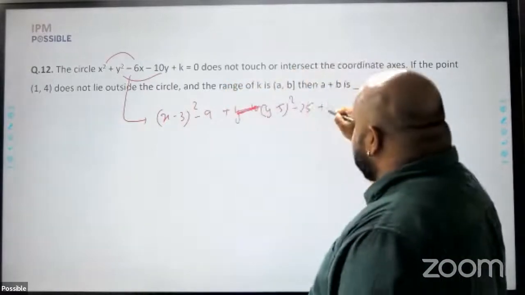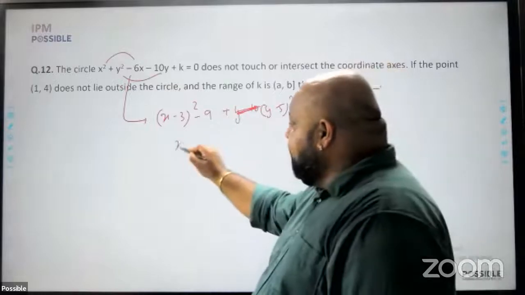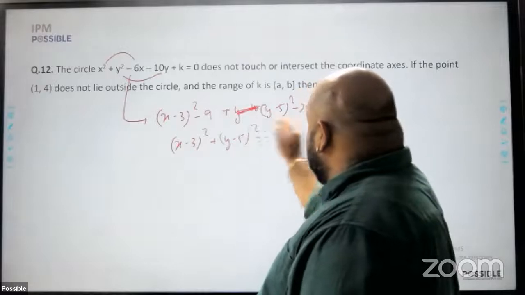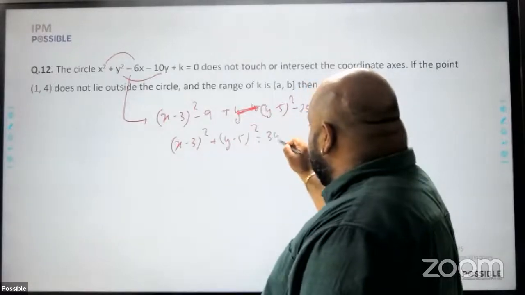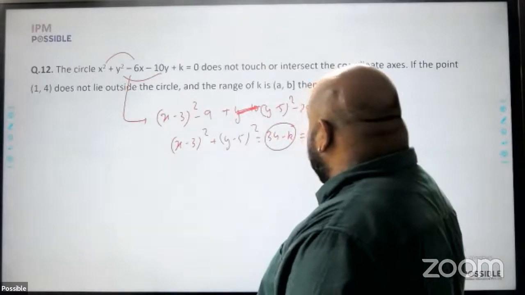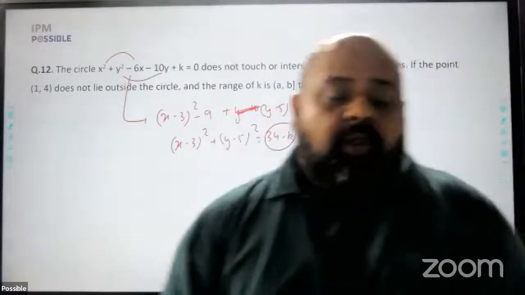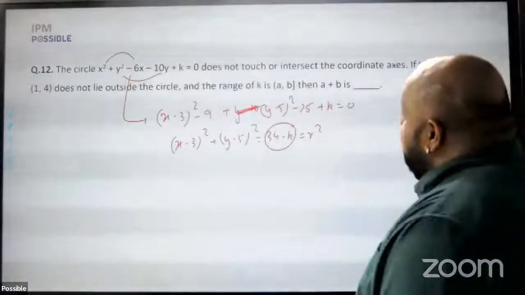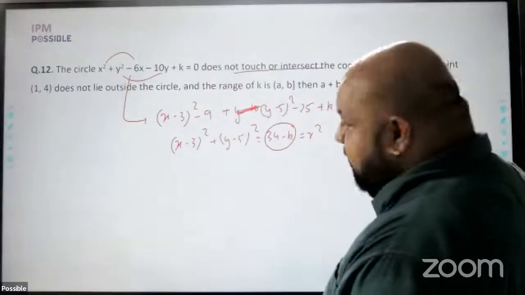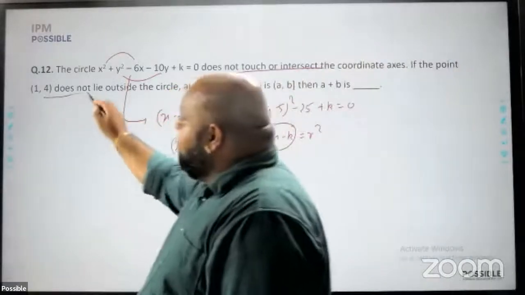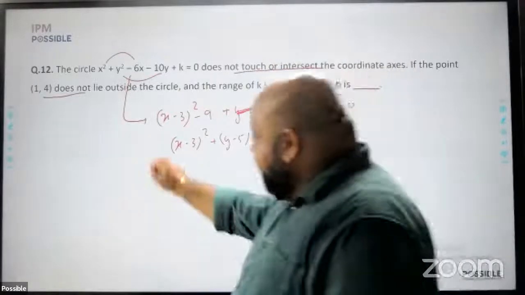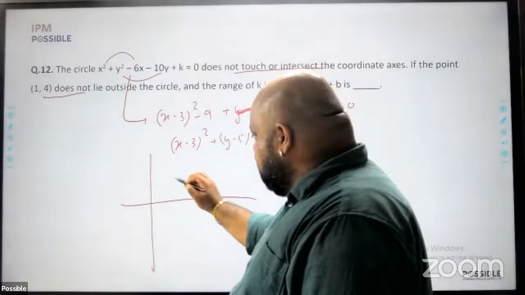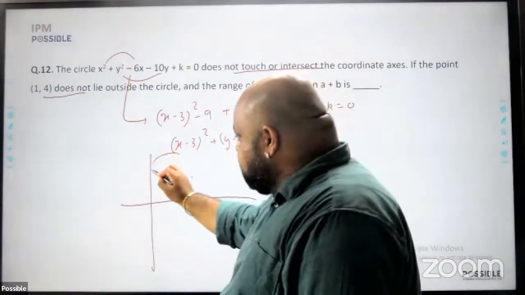And then there is a k. So this is the equation that I have. And therefore x minus 3 whole squared plus y minus 5 whole squared will be equal to 9 plus 25, 34 minus k. And this is nothing but the square of the radius as per the equation of the circle. Now, what do I know about the circle? This does not touch or intersect the coordinate axes, and the point 1, 4 does not lie outside it. So if I draw this circle, it will be centered at 3 and 5, x 3, y 5, somewhere here. And I draw the circle like this.